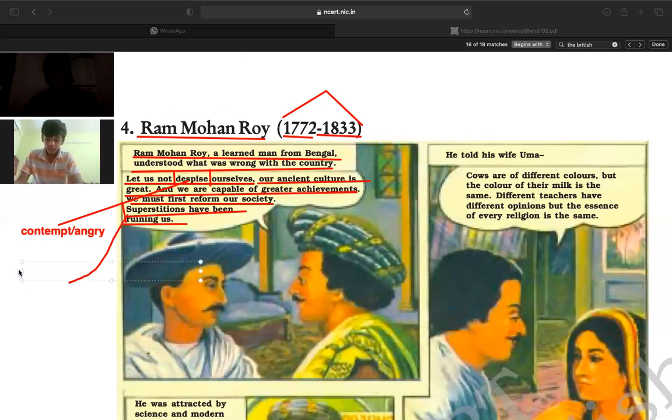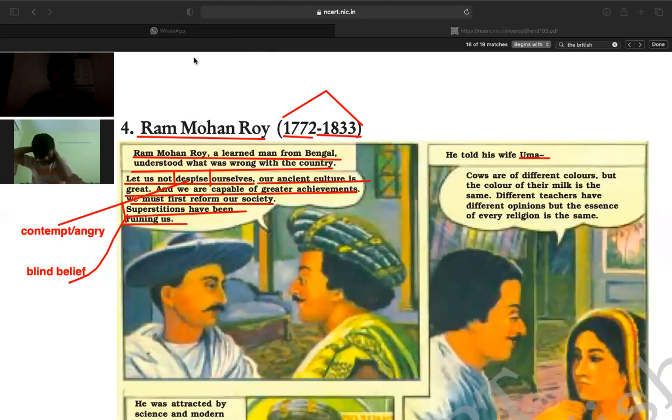We know that child marriage is one example. We also talk about crossing the sea, and to cross the sea meant to lose your religion. So superstition is blind belief. Now you can see that here it is stated, he told his wife Uma. Who is Uma and whose wife? Raja Ram Mohan Roy's wife, yes, Uma.